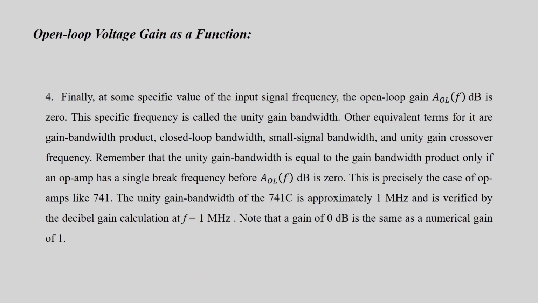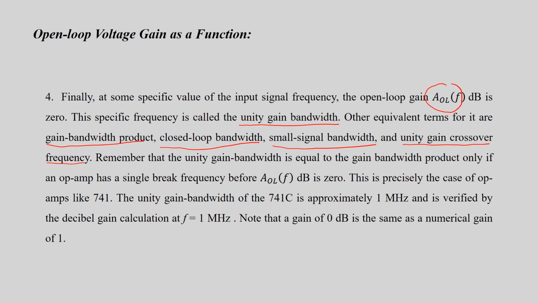Finally, at some specific value of input signal frequency, the open loop gain AOL(f) is 0 dB. This specific frequency is called the unity gain bandwidth. Other equivalent terms for it are gain bandwidth product, closed loop bandwidth, small signal bandwidth, and unity gain crossover frequency.